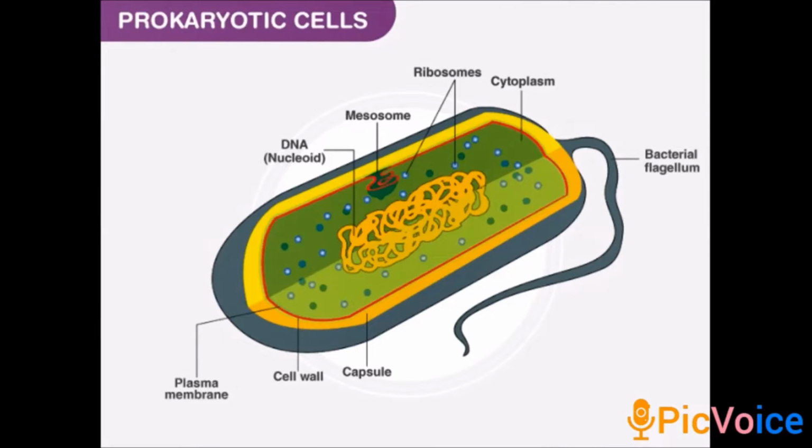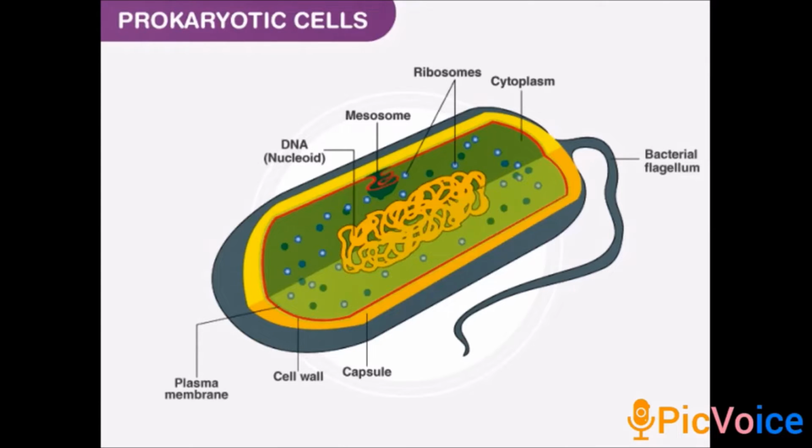Now we are going to discuss the structure of prokaryotic cells. I have explained to you what prokaryotic cells are. Prokaryotic cells are those which do not have well defined cell organelles. As you can see in the image, that is the external structure of the prokaryotic cell.